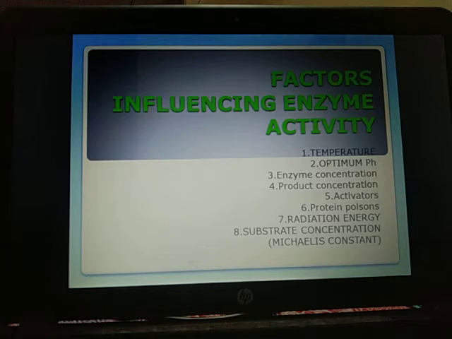If a graph is plotted for substrate concentration versus reaction velocity, it appears as a hyperbolic curve. A stage is reached where velocity is maximum. It does not increase further by increasing the substrate concentration.